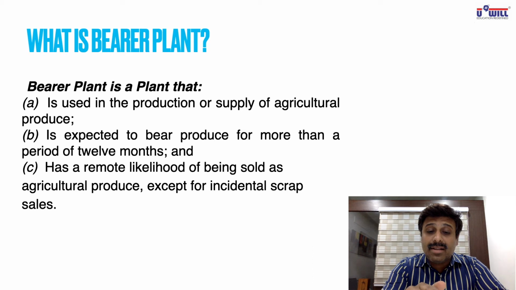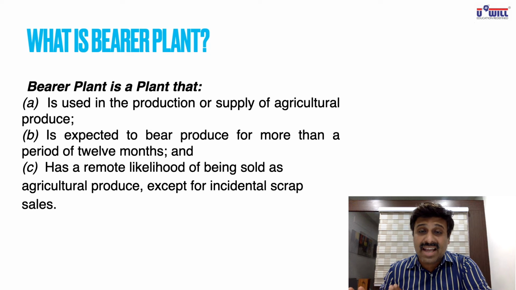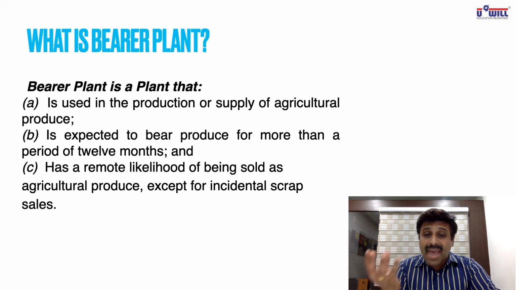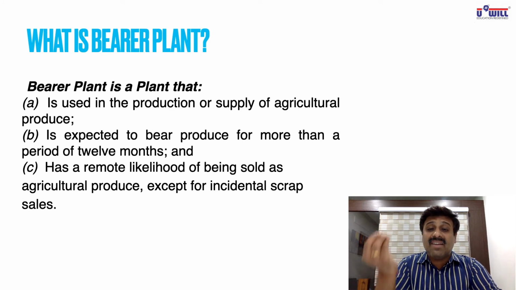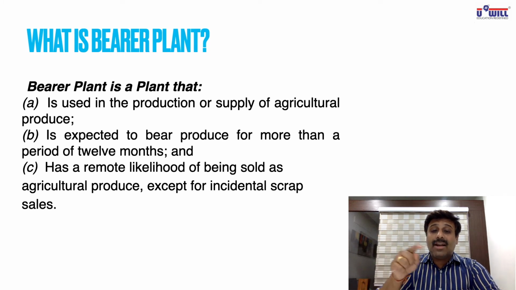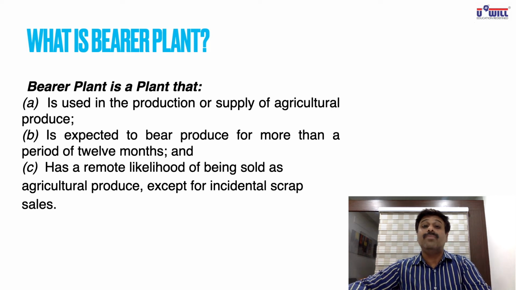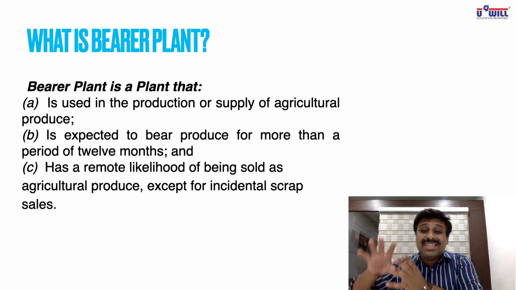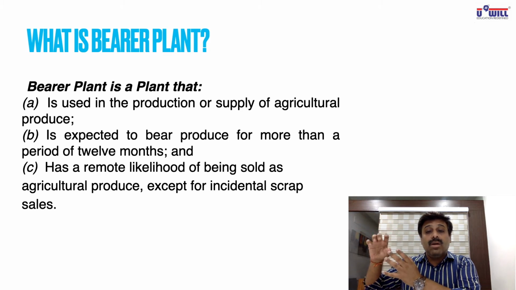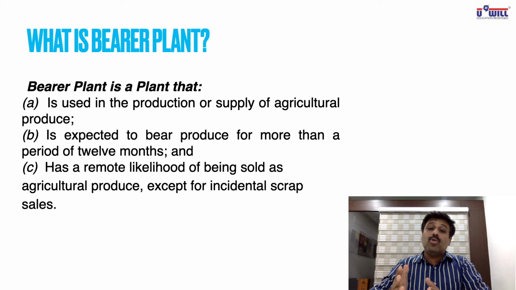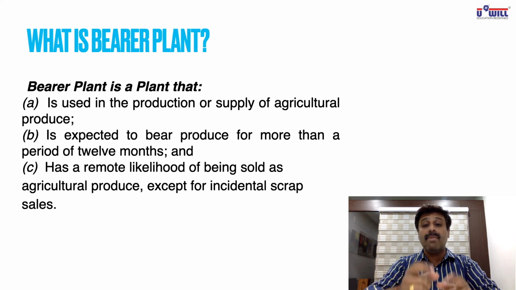Here bearer plant is the same. Bearer plant means such trees, tree gardens, orchards, which bear the fruits. And unlike tomato, potato, corn plant, you don't harvest and cut the plant itself. You just take out that fruit, produce and sell it. And that plant is like a machinery. It will give you fruits for years and years. That is called a bearer plant.